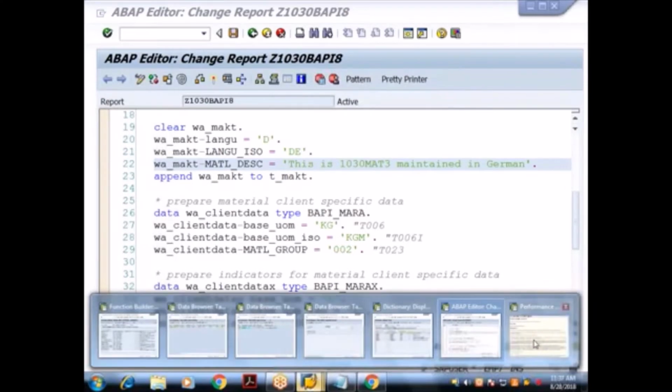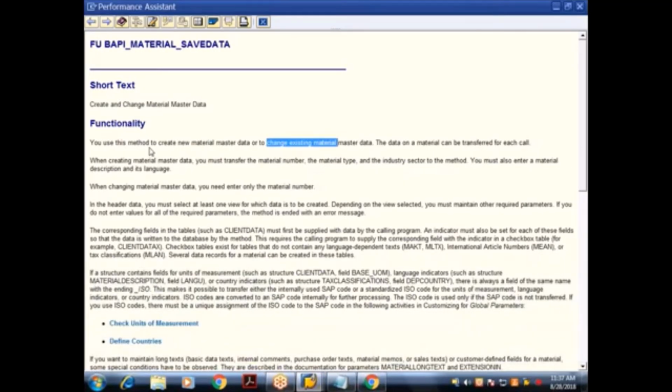Okay, now see the documentation here. What is it saying? You can use this method to create new material master data or to change existing material master data. The data on a material can be transferred for each call. When creating material master data, you must transfer the material number, material type, and industry sector. You must also enter the material description and language.